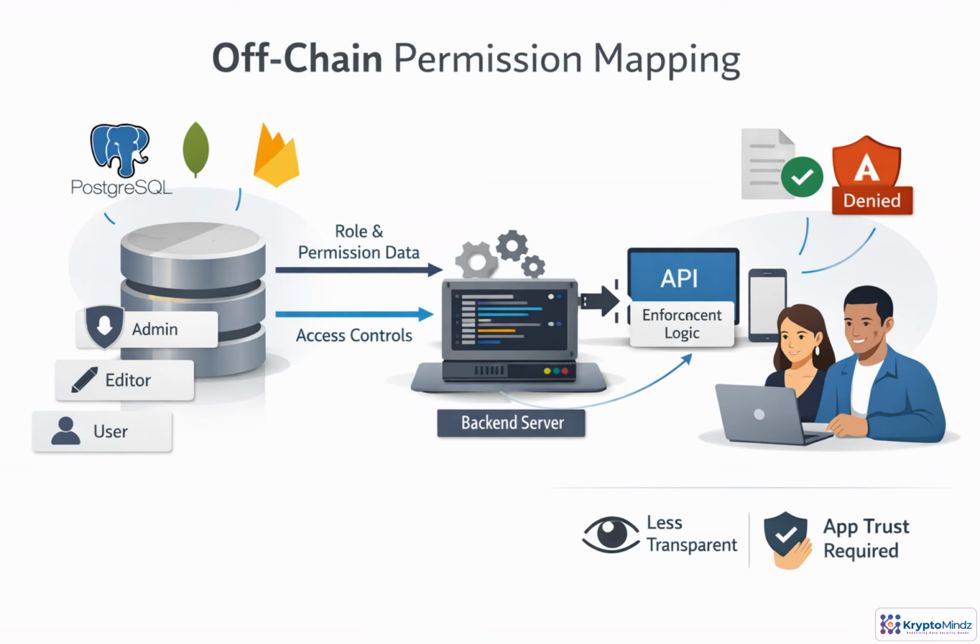With off-chain permission mapping, the app keeps roles in a normal database, tied to a wallet, account, or subscription. The backend reads that record, then applies logic such as, if this user is an admin, allow the action, otherwise block it. This is fast, cheap, and easy to change because no blockchain transaction is needed. The trade-off is trust. Users cannot independently verify enforcement the way they can with on-chain rules.